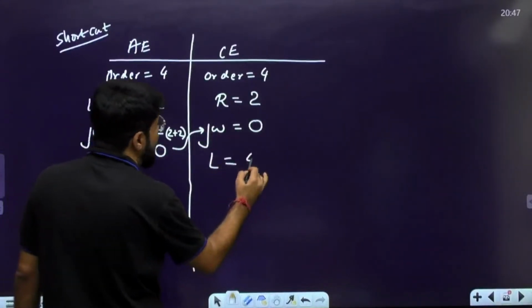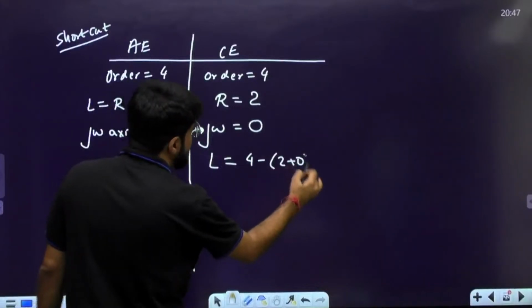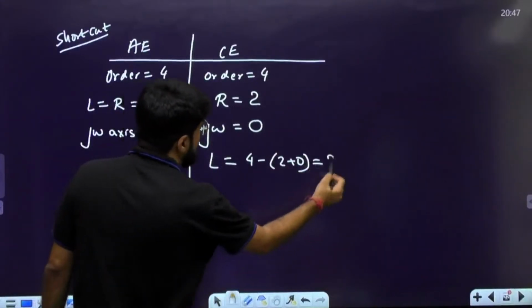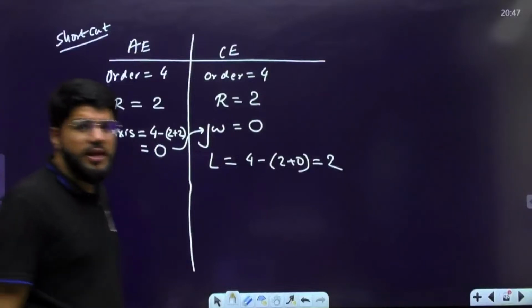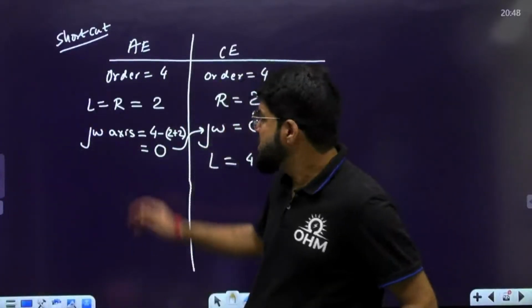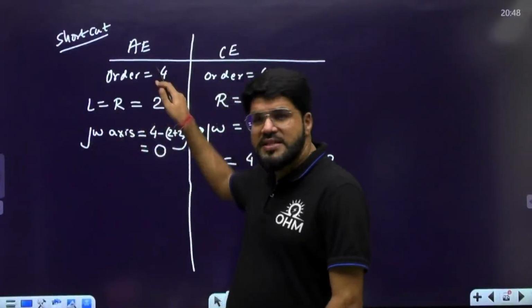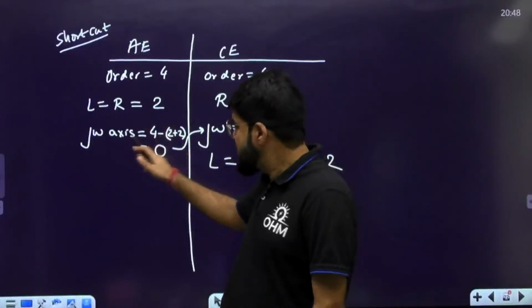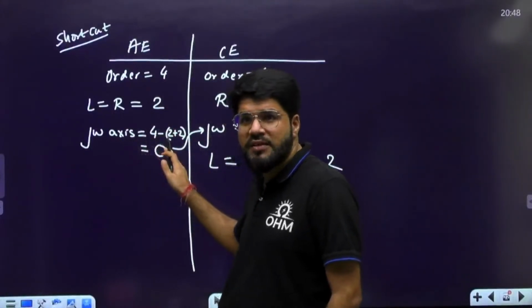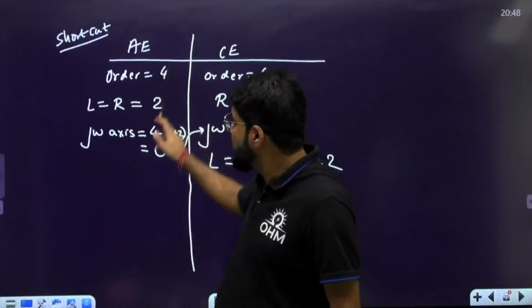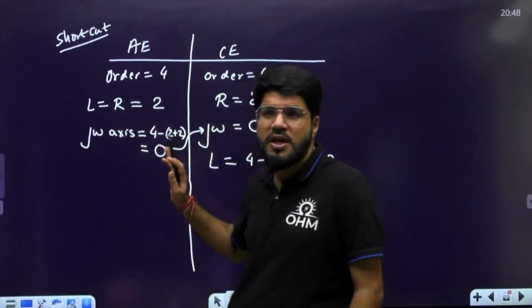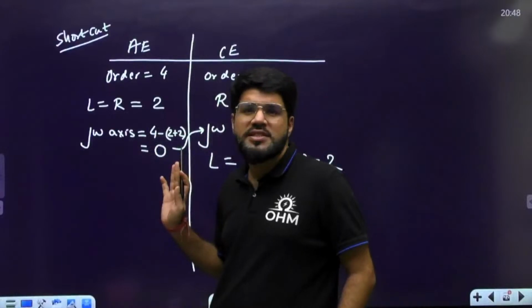So how many on the left? 4 minus 2 plus 0, and that is equal to 2. So for the auxiliary equation, L and R are equal to the number of sign changes below the auxiliary equation. Whatever is left is on the j omega axis. Here nothing was left. Whatever is left means total order minus the number of LHP and RHP roots goes on the j omega axis.